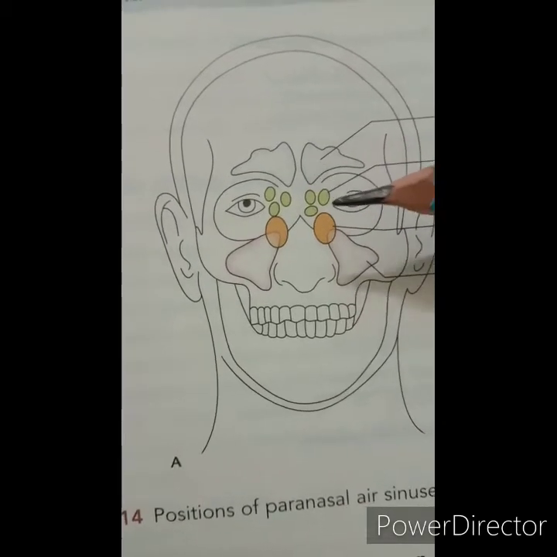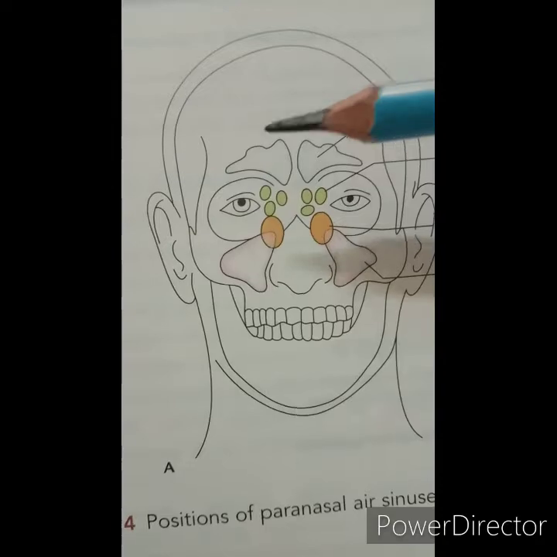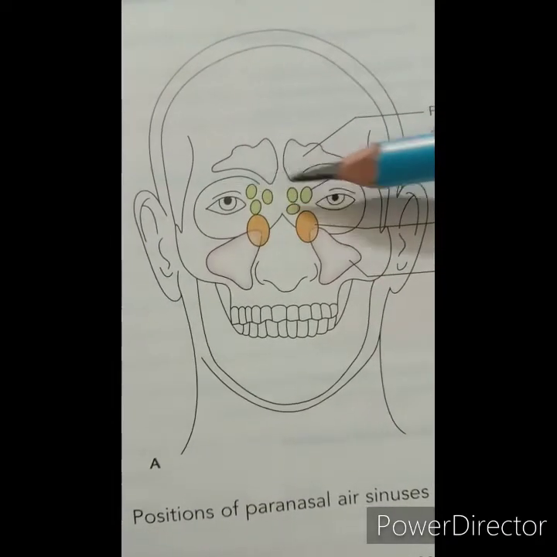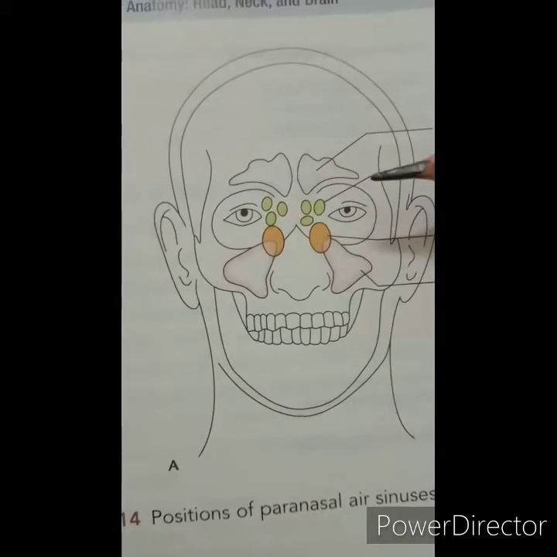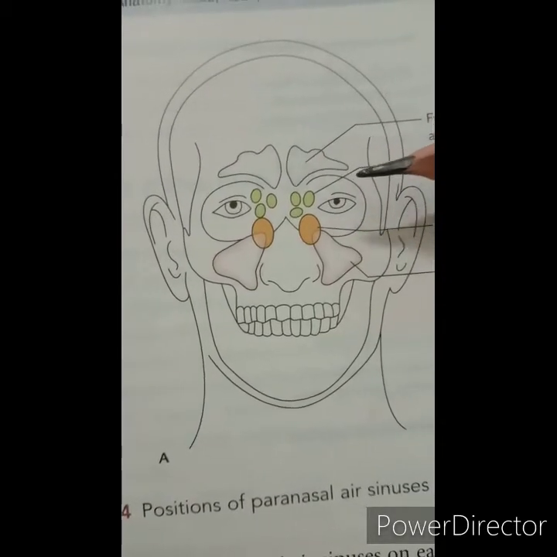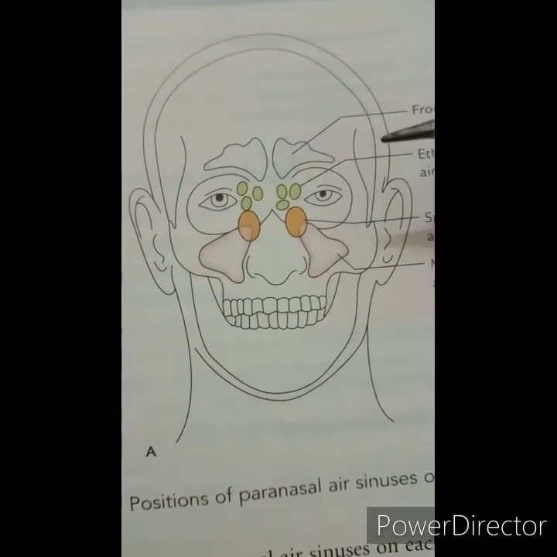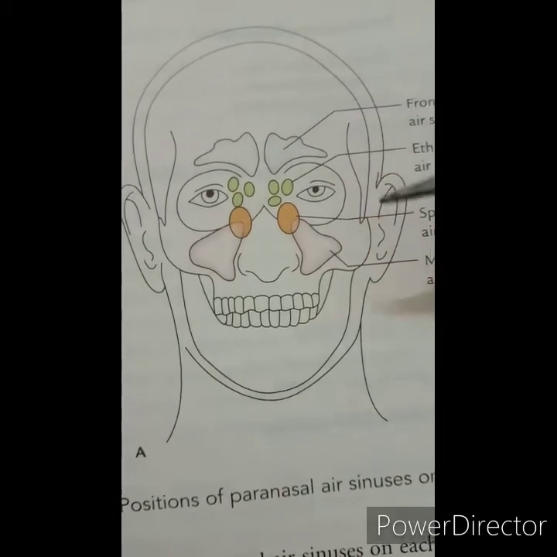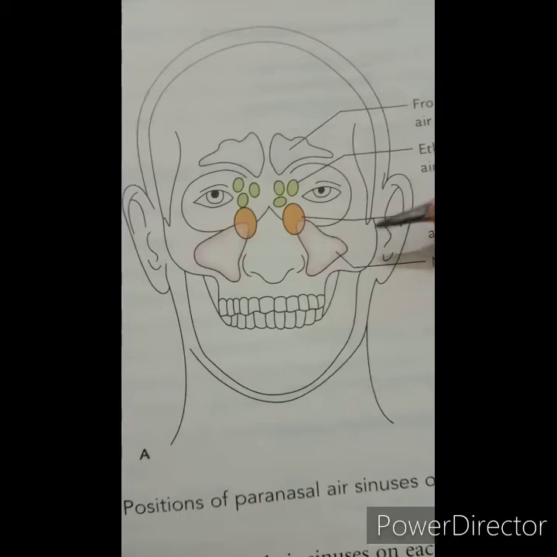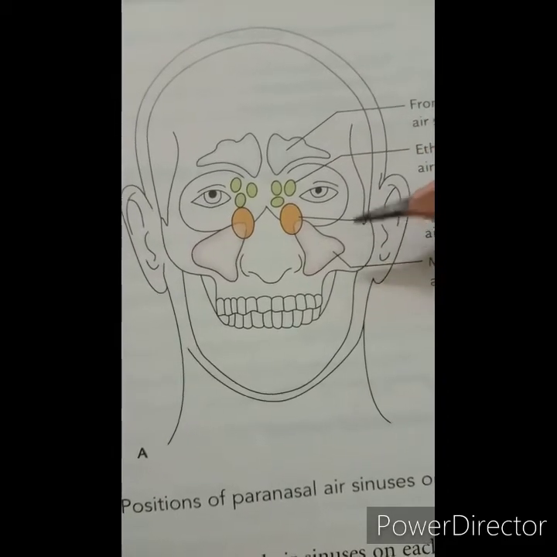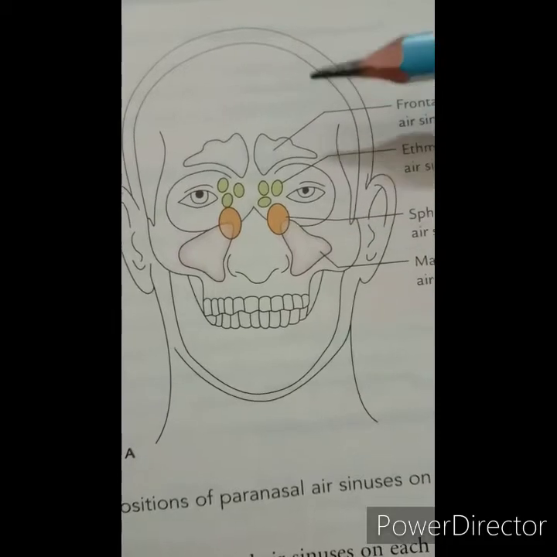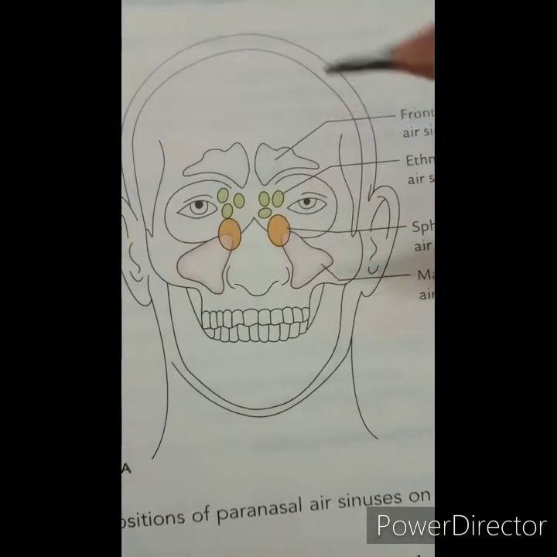and the lymphatics drain into the submandibular lymph nodes. And the last one is the posterior ethmoidal sinuses. These consist of 1 to 7 air cells which open into the superior meatus of the nose, and they are supplied by the posterior ethmoidal nerve and vessels, and the lymphatics drain into the retropharyngeal lymph nodes.